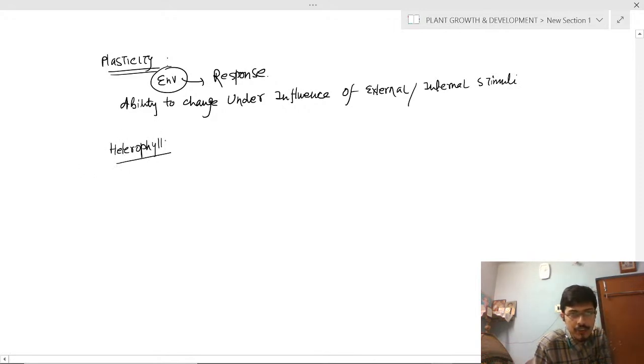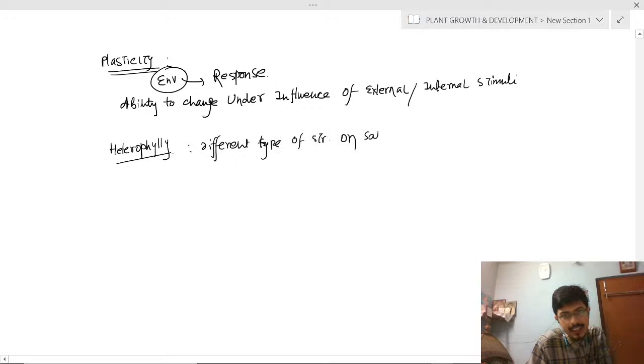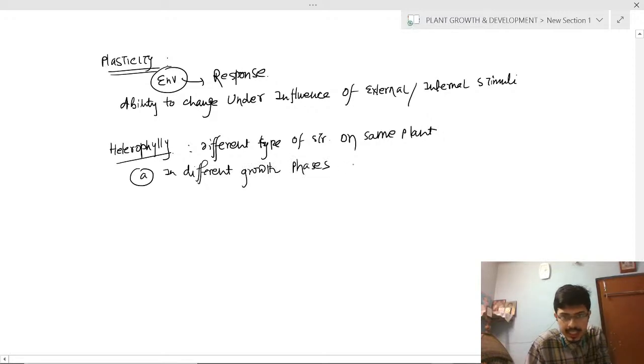Very, very important. Heterophyly means different types of structure on the same plant, either in different growth phases, that is seen in larkspur. I'll mention that. Larkspur, this is a plant. And second is in different environmental conditions.